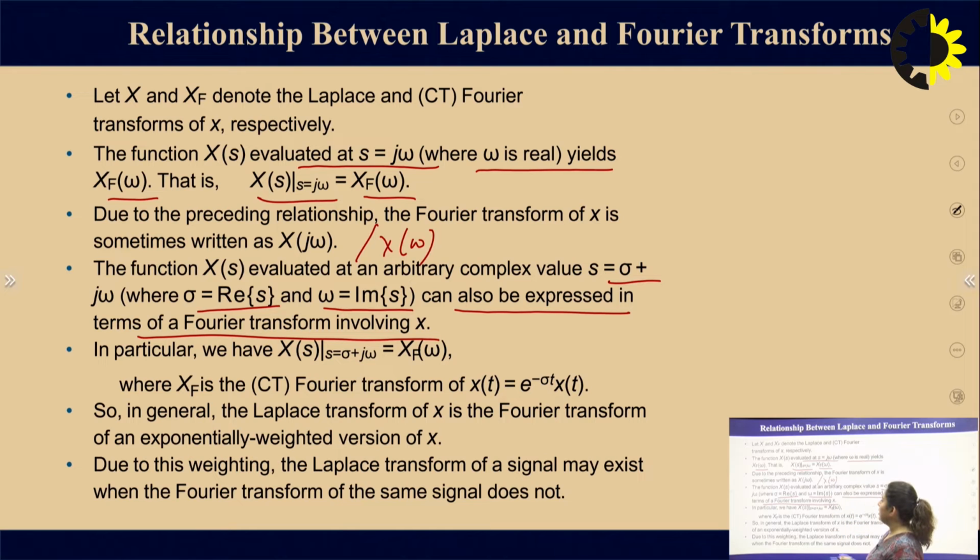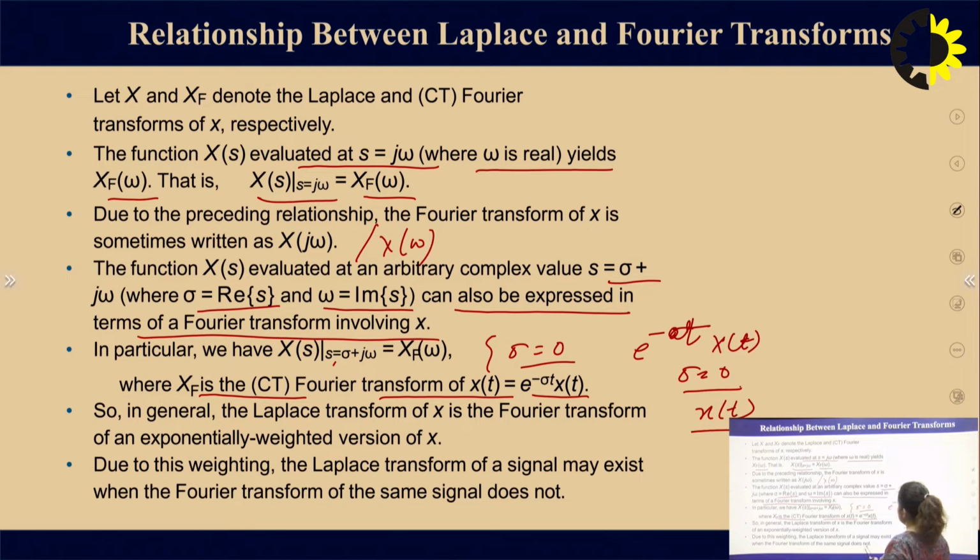In this case, X(s) at s equal to sigma plus j omega is equivalent to the Fourier transform of e to the power minus sigma t times x(t). If we put sigma equal to 0, only x(t) remains.